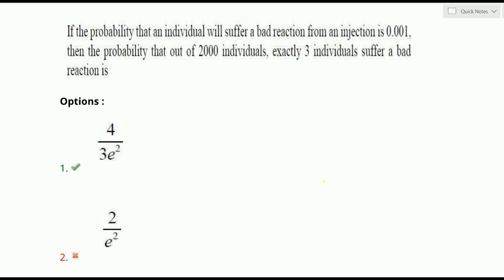So if you observe, the options contain the letter e, so we can use a Poisson distribution. Here, what probability is given for those affected by bad reactions? 0.001. Take that as success, P is the success probability. P is 0.001. Actually a bad reaction is a failure, but since the question says suffer, we can take it as P. P is 0.001, and out of 2000 individuals, that is taken as n. N is equal to 2000. If you know n and P, we can find the mean.